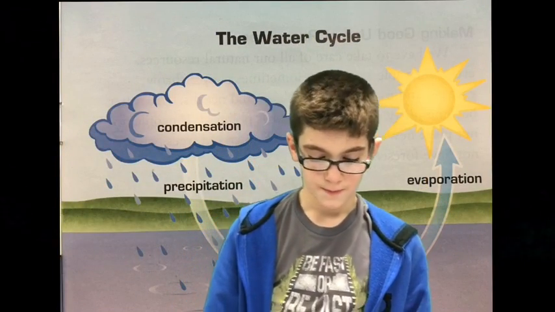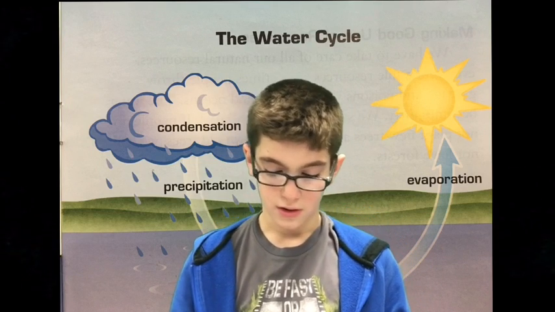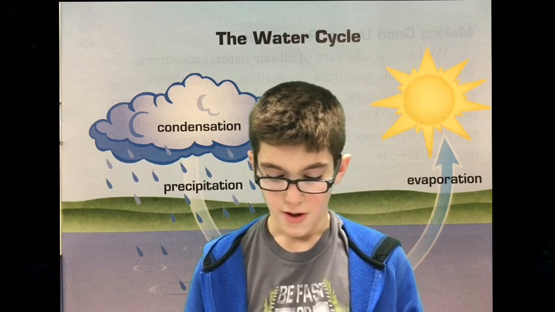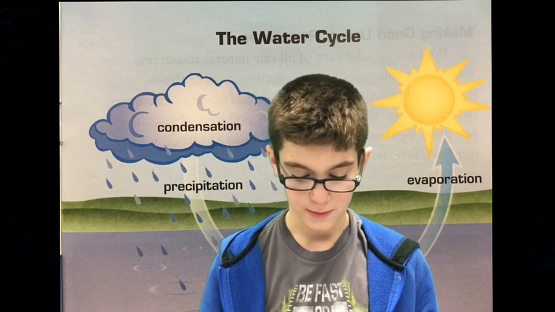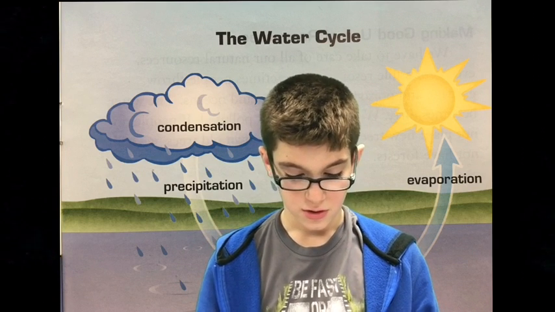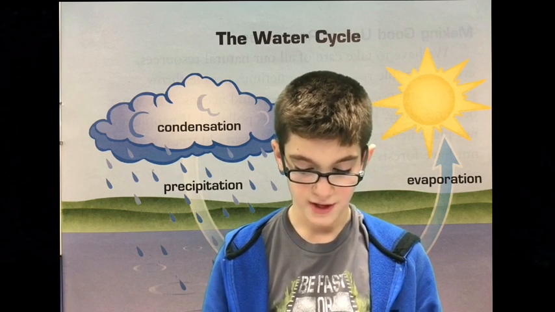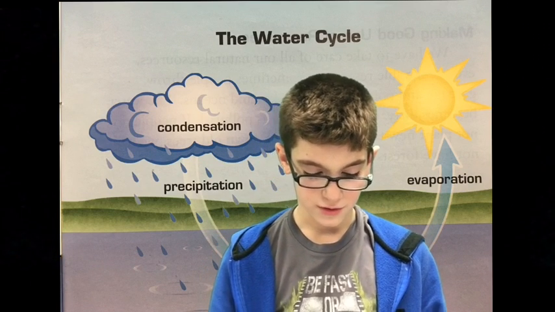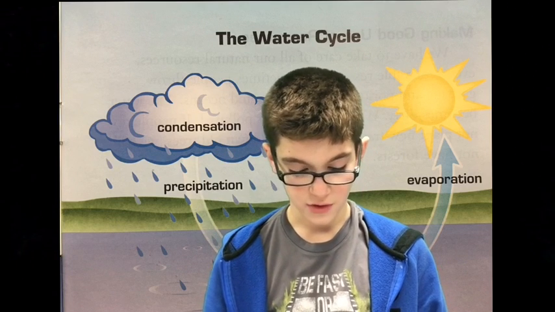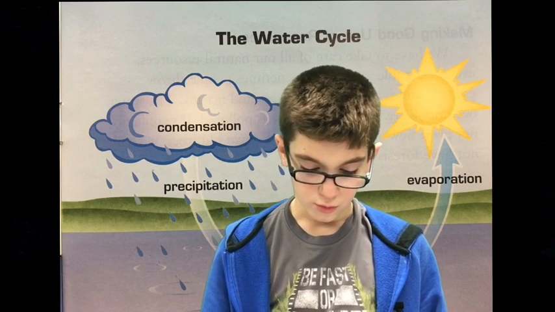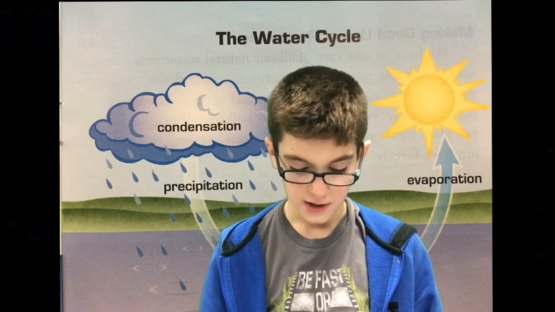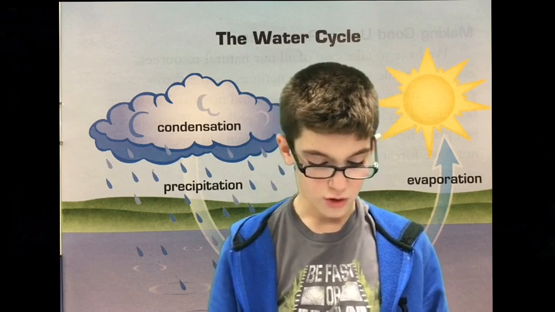The water cycle. The water vapor in the clouds turns to water. The water is called condensation. The condensation becomes raindrops. The raindrops fall to the earth. Rain is called precipitation. The precipitation fills lakes and ponds. It falls on the land, travels through the ground, and fills underground wells. The rainwater goes into rivers and streams. It also goes back into the oceans. Then the water cycle begins again.